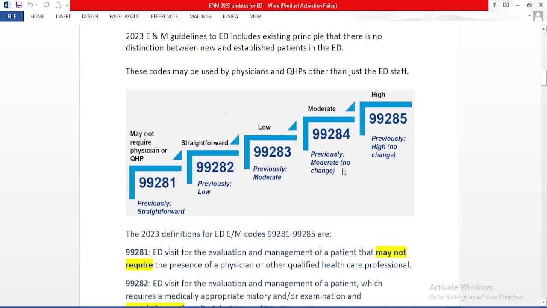99284, previously moderate, has no change. In 2023 it is also moderate. In 99285, previously high, there is no change, and in 2023 there is also no change. So basically there is no change in 99284 and 99285 in comparison to the previous years' medical decision making.